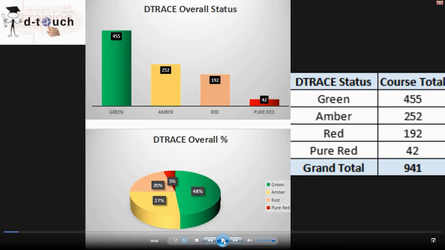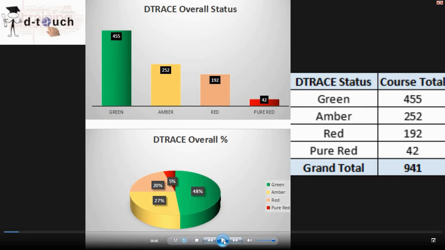If you take the green count, it is 455. For amber we have 252 registrations, for red we have 192 students, and for pure red we have 42.